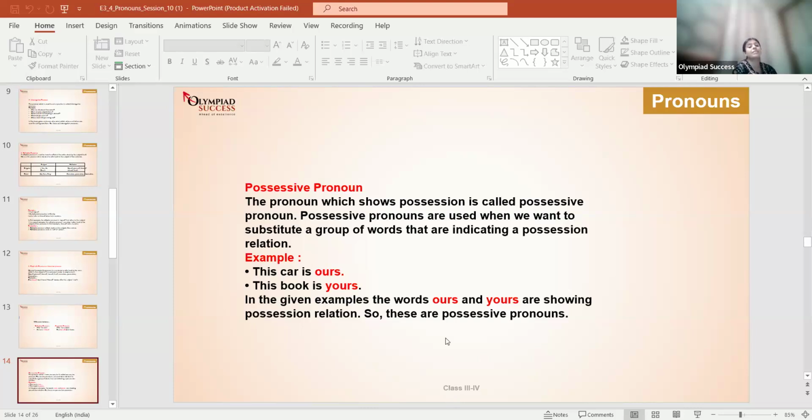This car is ours. This book is yours. In the given examples, the words ours and yours are showing possession relation. So these are called possessive pronouns. Clear? Yes, ma'am.